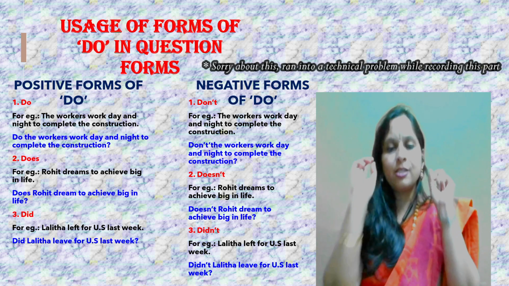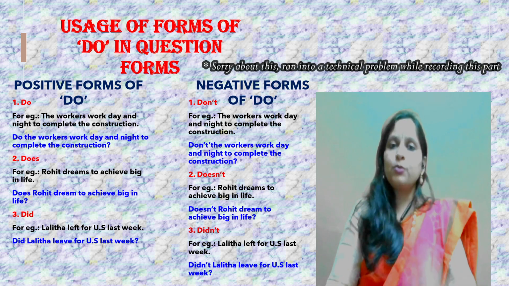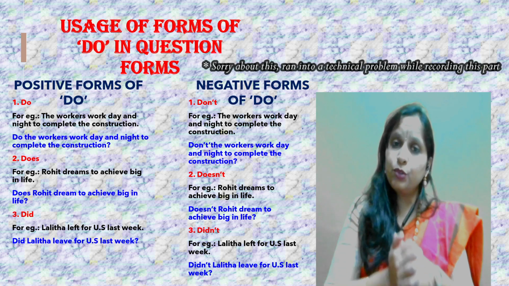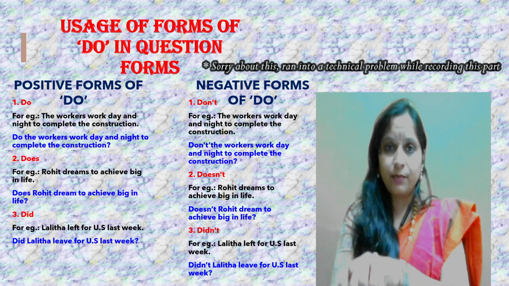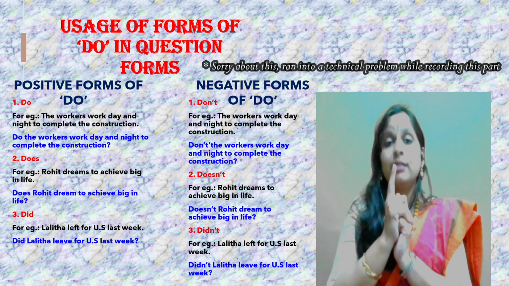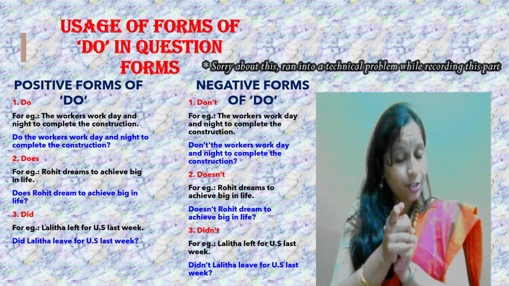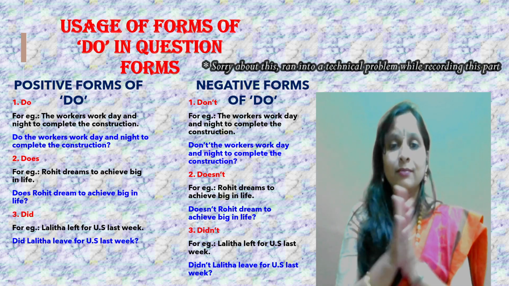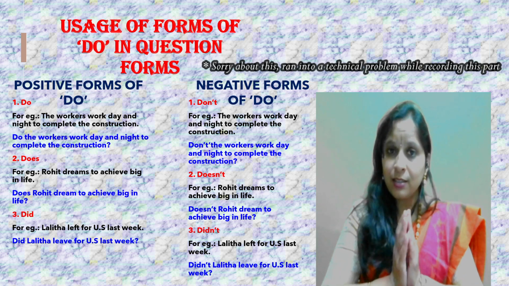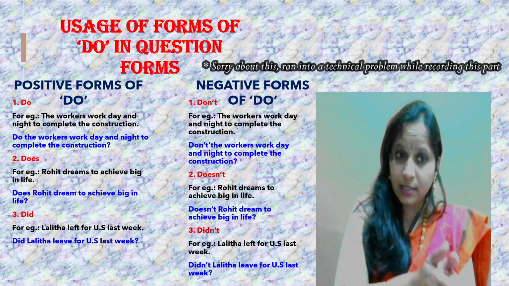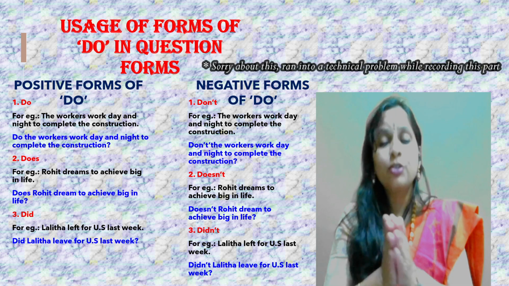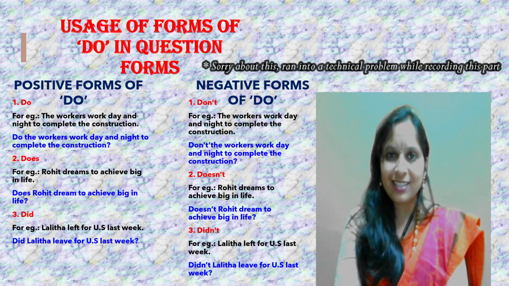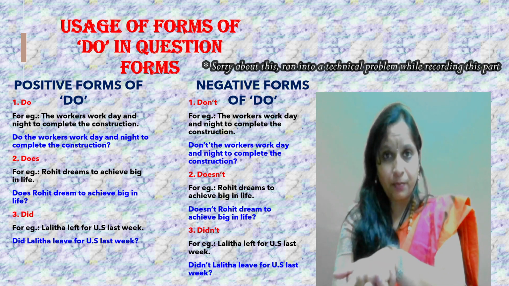Dreamt is past tense. So, if you are supposed to mention the form of do here, which form of do would you begin with? Did or didn't or does or do or doesn't? Check the question there. Does Rohit dream to achieve big in life? Understood, dear students? Rohit dreams.